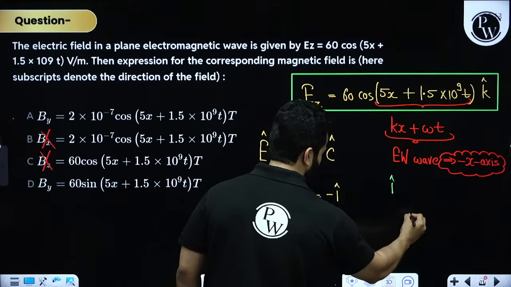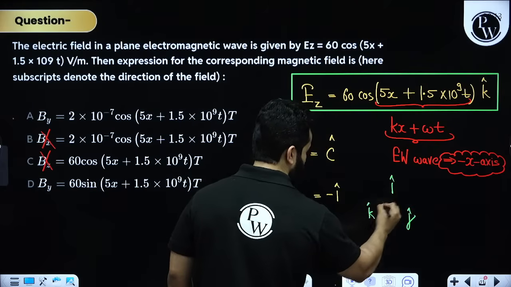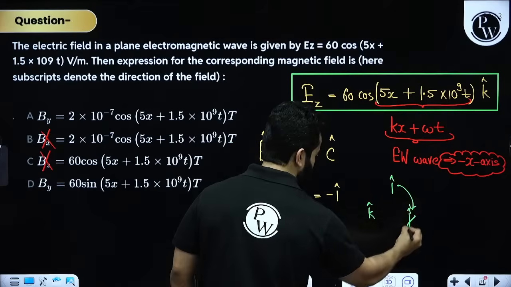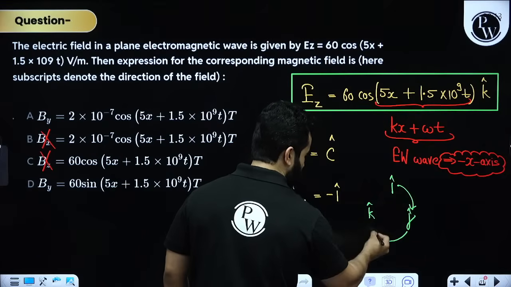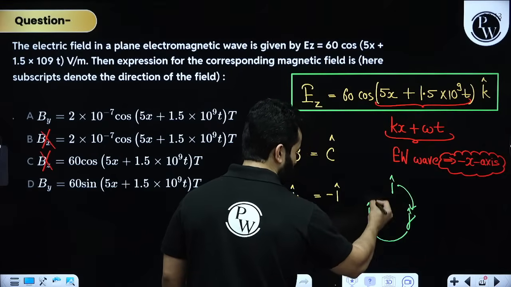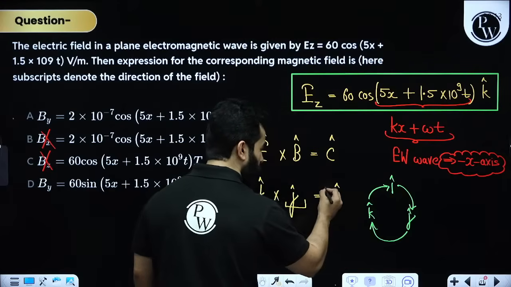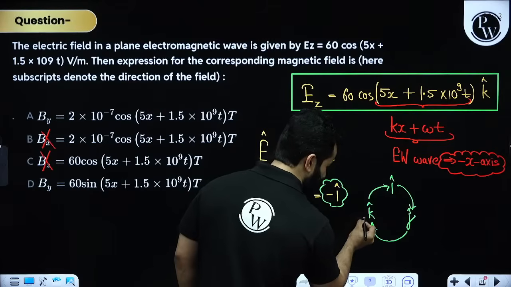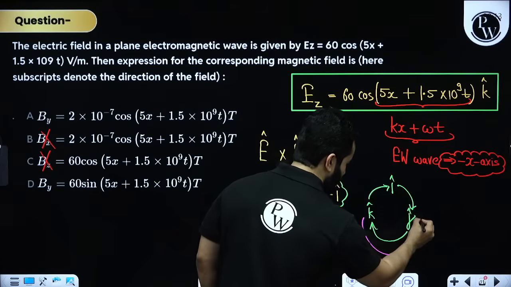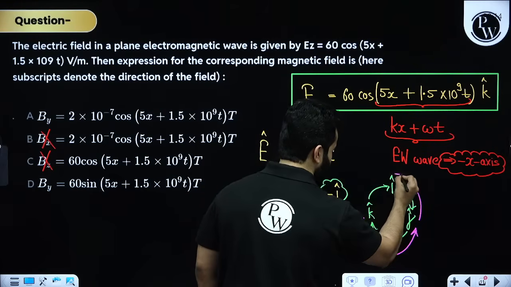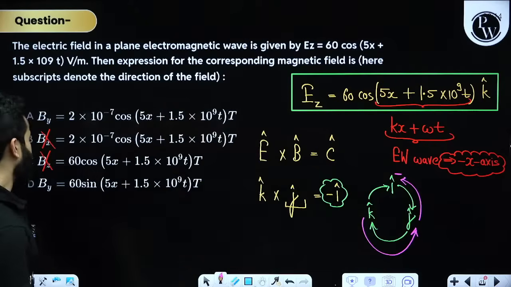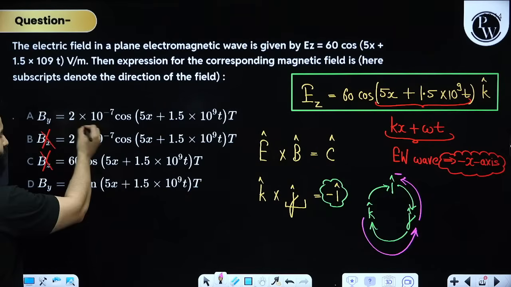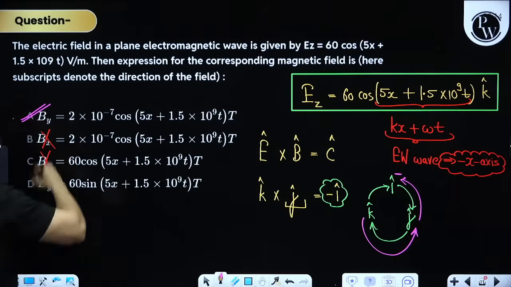I cross J gives K. That means if you move from I to J, you will get K. If you do J cross K, you will get I. But if you want to get to minus I cap, you will have to go anti-clockwise. That means K cross J will give you minus I cap. So it has to be J. That means A is the correct answer.